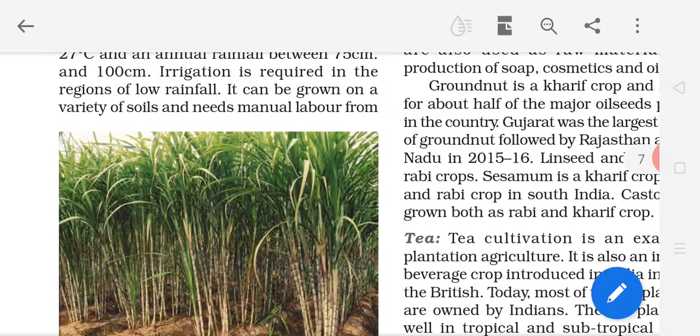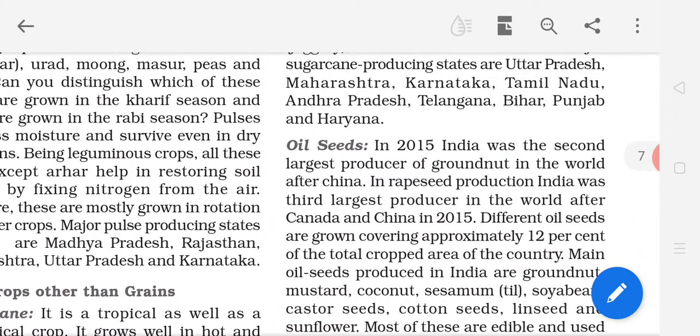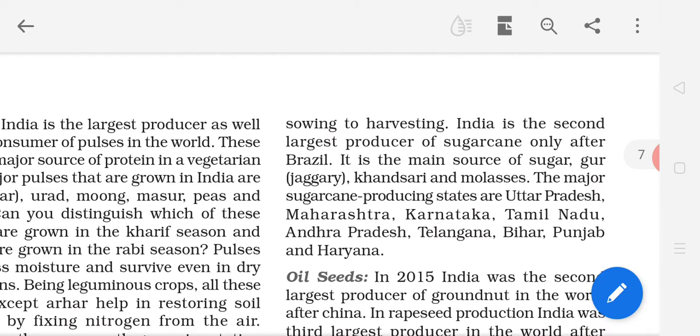Now students, I am reading our remaining paragraph. Now all of you see this one. It can be grown on a variety of soils and needs manual labor from sowing to harvesting. Means it requires hard work, more laborers from sowing to harvesting.